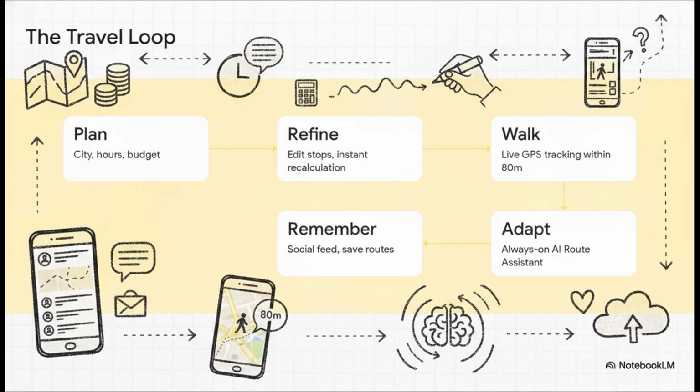Step 3 is walk, and this is cool. It uses live GPS tracking that marks stops as visited the second you pass within 80 meters. Step 4 is adapt, using an always-on AI assistant. And finally, remember and share, which lets you rate routes and post them to a social feed. It literally turns a basic idea into a time-boxed route that actively tracks your progress.